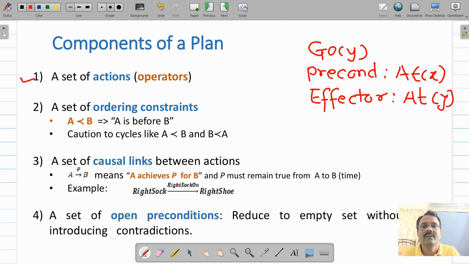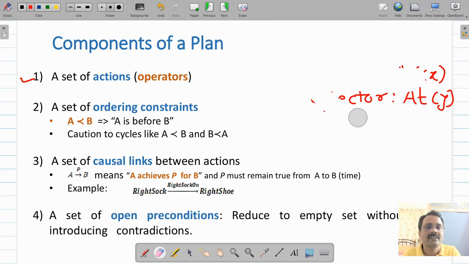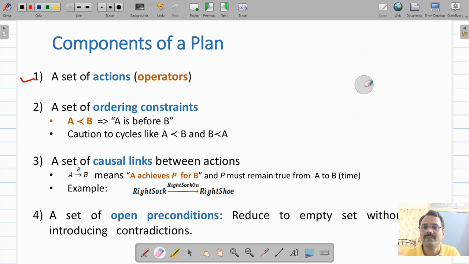So that's how we define this set of actions or operators in our description. Then the second component is the set of ordering constraints. We define it in this way: A comes before B. It is not necessary that A should come immediately before B, but this will define the ordering, that first A will come and then B will come.